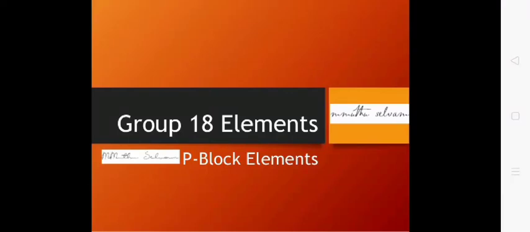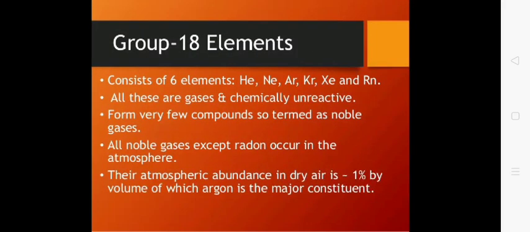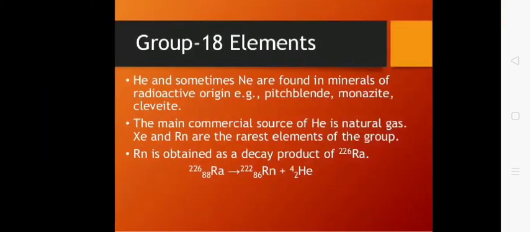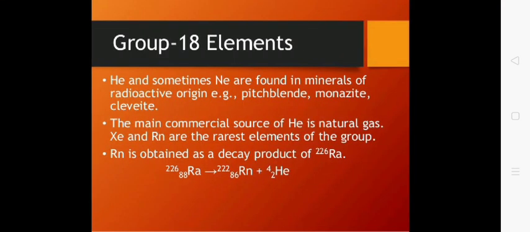Good morning बच्चों. Today in P block elements we will discuss group number 18, which are also called noble gases. It consists of elements like helium, neon, argon, krypton, xenon and radon. Normally all the noble gases except for radon are present in air. Radon is radioactive in nature. Helium and sometimes neon are present in pitchblende, monazite, cleveite.